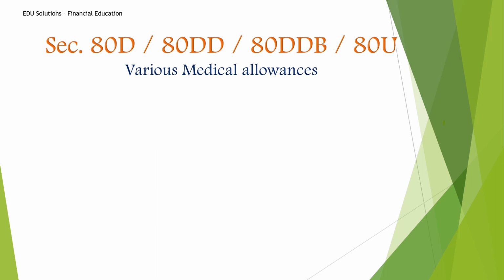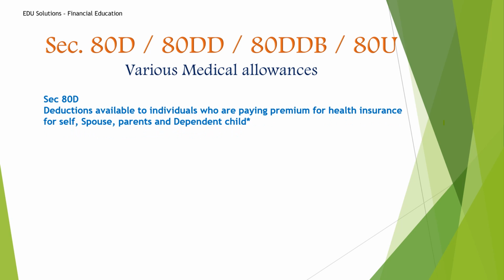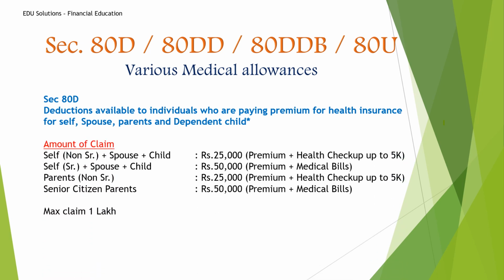So let's see 80D. What is 80D? 80D is for individuals who are paying premium for health insurance. Most people will have health insurance for self, spouse, parents or dependent child. I have put a star on the dependent child. What is a dependent child?